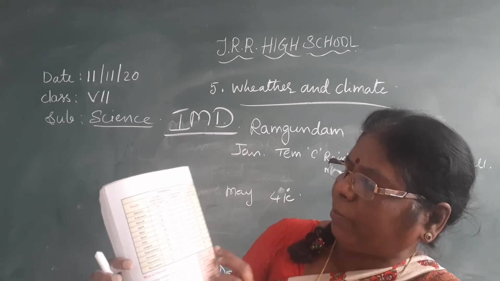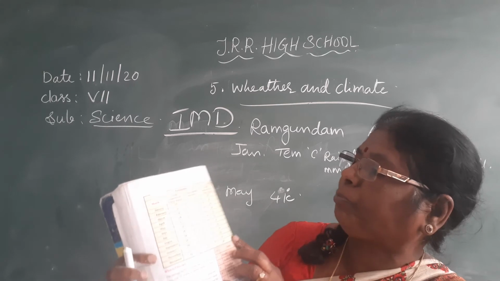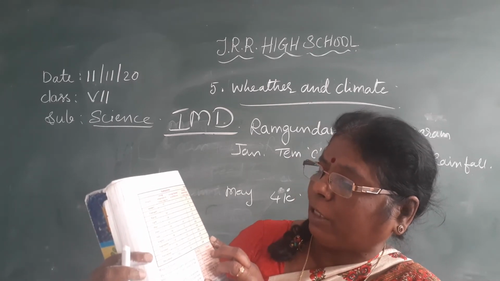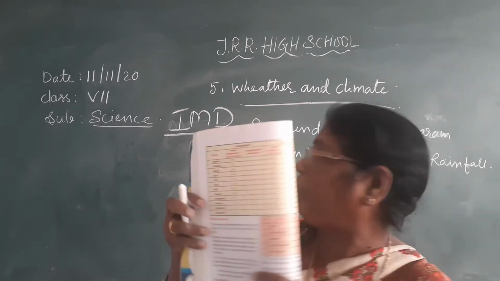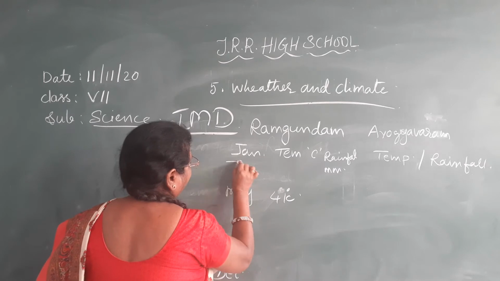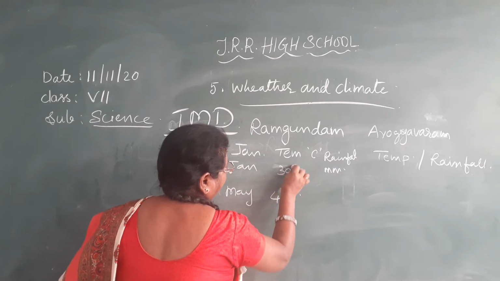Now the lowest temperature, in which month is the lowest temperature recorded here? January month. January month has the lowest temperature, that is 30 degrees Celsius, recorded.